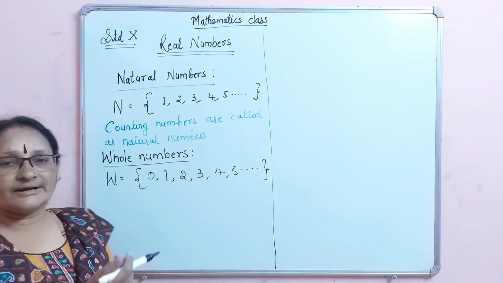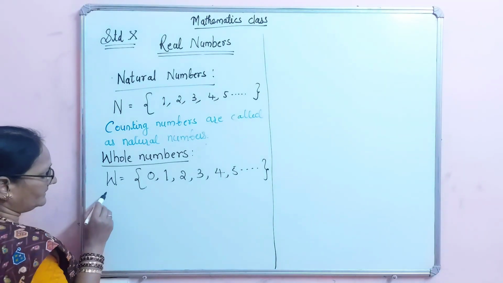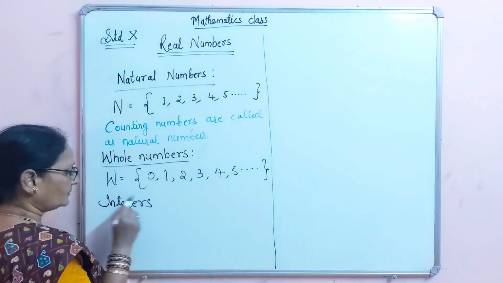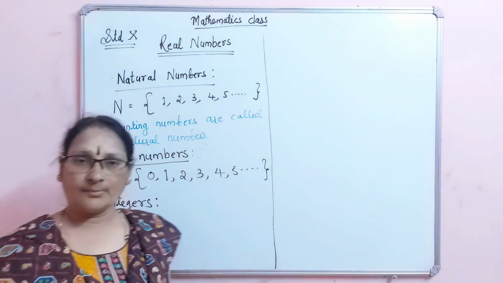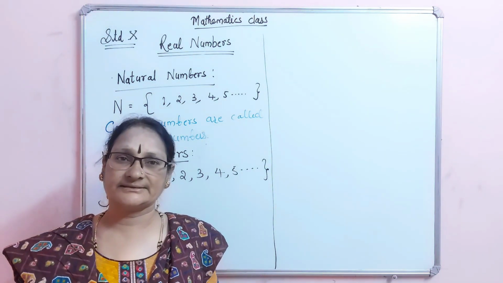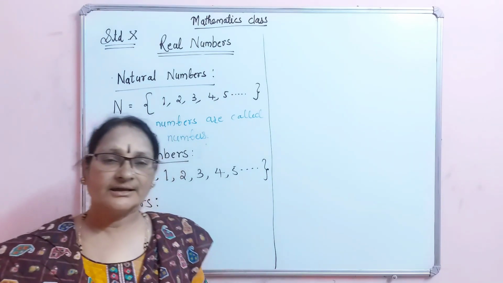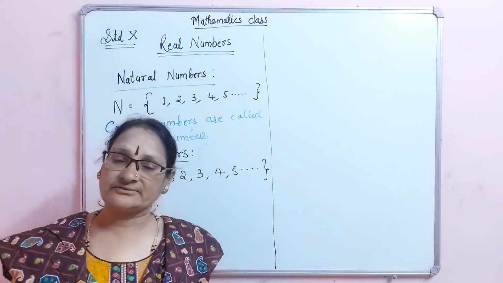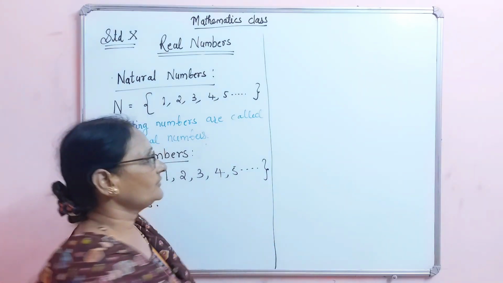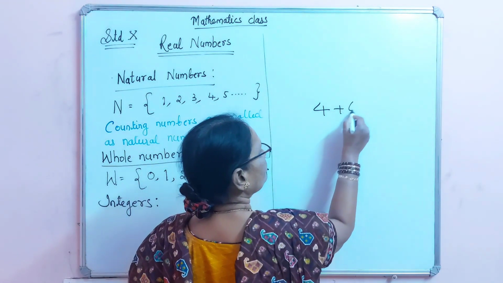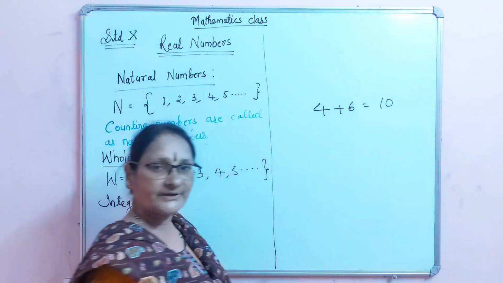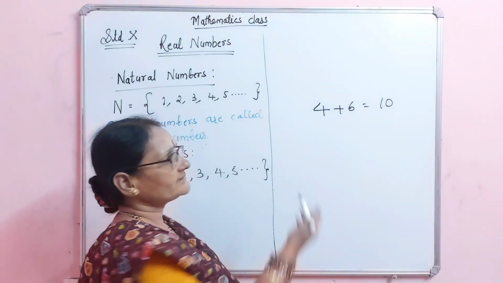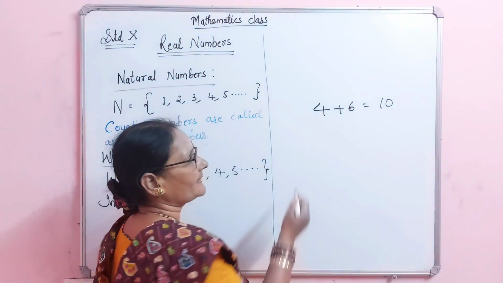Then after natural numbers and whole numbers, I come to the concept that is integers. Integers. You know, I already told you about the fundamental operations of mathematics. They are addition, subtraction, multiplication and division. Under those operations, they used to get some positive numbers when they add two numbers. For example, if we add 4 and 6, what is that? We get 10. Yes, it is naturally like that. When positive numbers are added to each other, their sum will come.